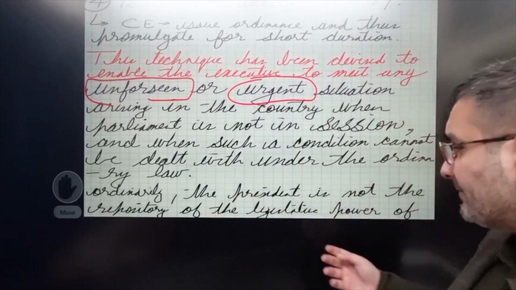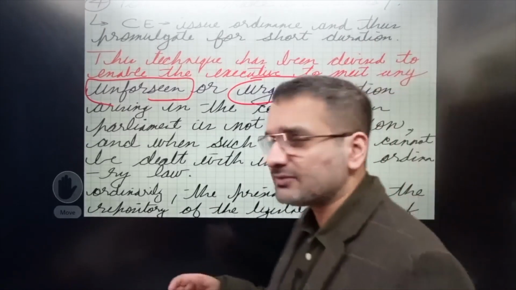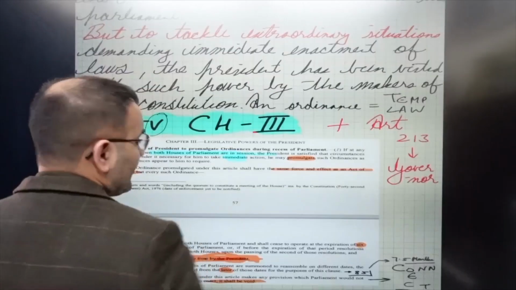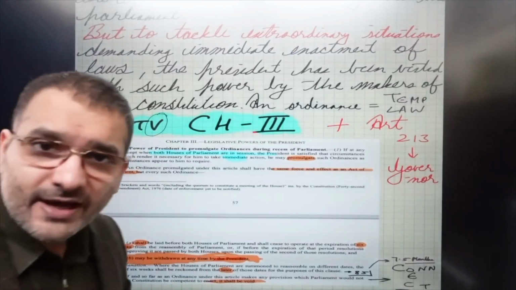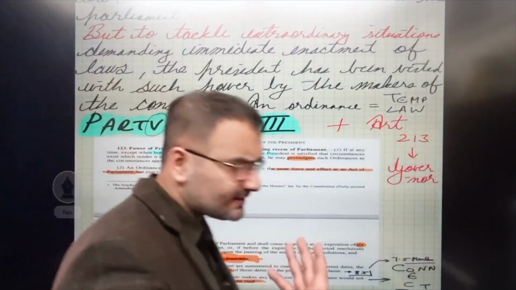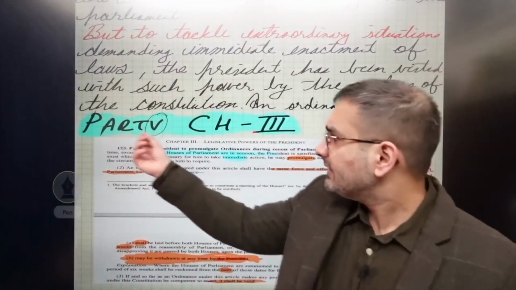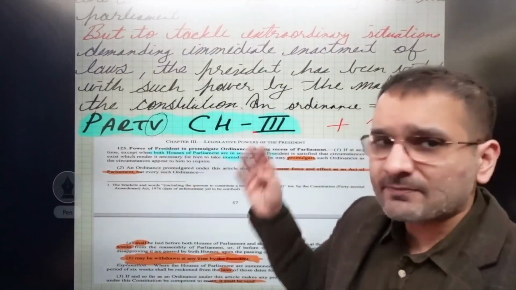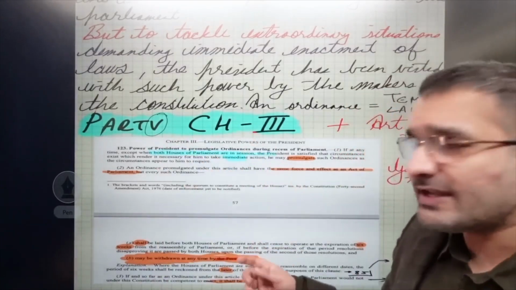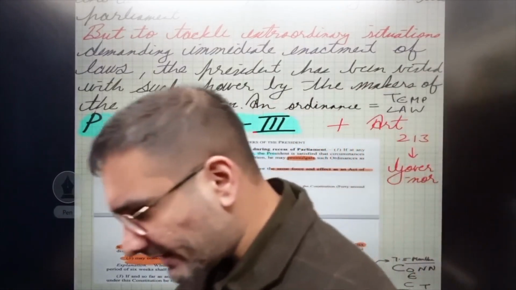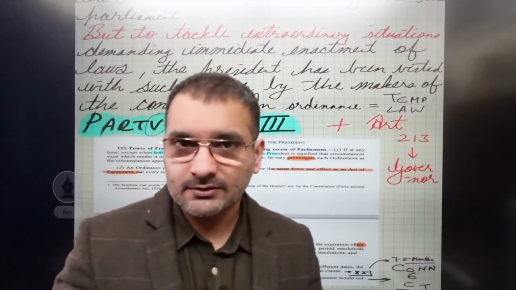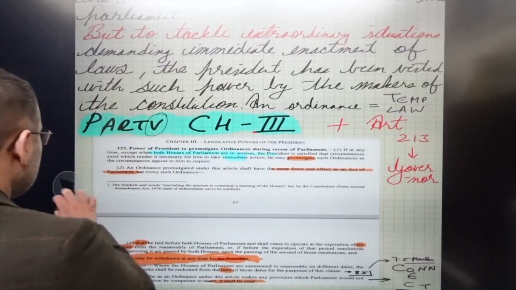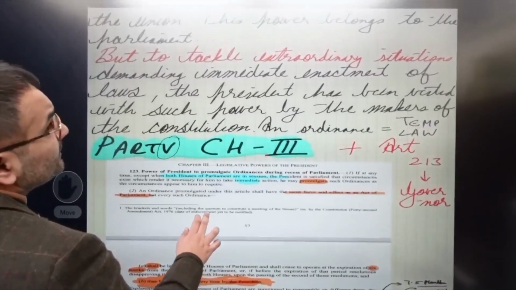Ordinarily, the president is not the repository of the legislative power. ठीक है जी? Usually it is vested where? In Lok Sabha or Rajya Sabha. Then you're going to mention part 5, chapter 3, or in fact, even if you don't want to start your answer like this, you can start: ordinance making power is a legislative power of the president given in part 5, chapter 3 of the Indian Constitution, and then quote the article. You're going to quote 123 and you're going to quote 213 as well. What is 213? The ordinance making power of the governor. So this will basically turn out to be a very beautiful answer.